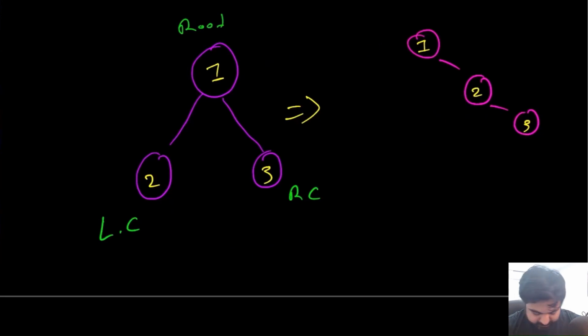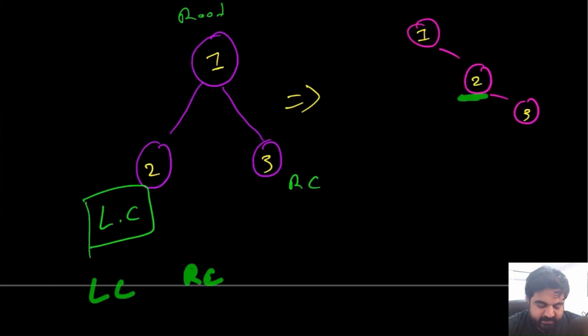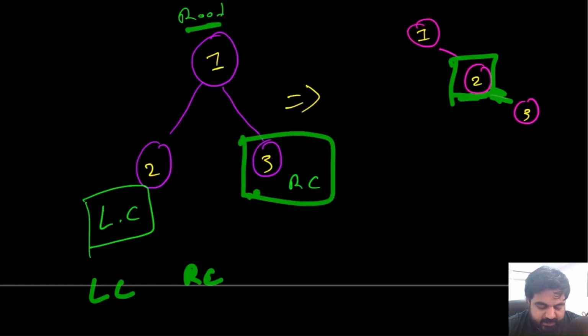So basically, if we just see what actions we did in order to generate this answer. First of all, we took this left child, and currently this left child does not have any children of its own. So there is no left child over here or right child over here, right? But if we see in the answer, this left child or this node has a right node, and that right node is whatever the previous root's right child was.